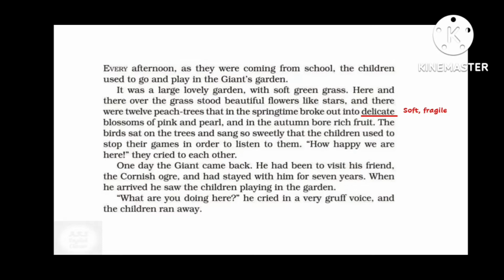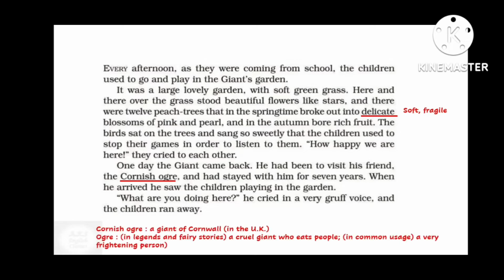One day the giant came back. He had been to visit his friend the Cornish ogre and had stayed with him for 7 years. When he arrived, he saw the children playing in the garden. "What are you doing here?" he cried in a very gruff voice. Gruff means rough and harsh, and the children ran away.